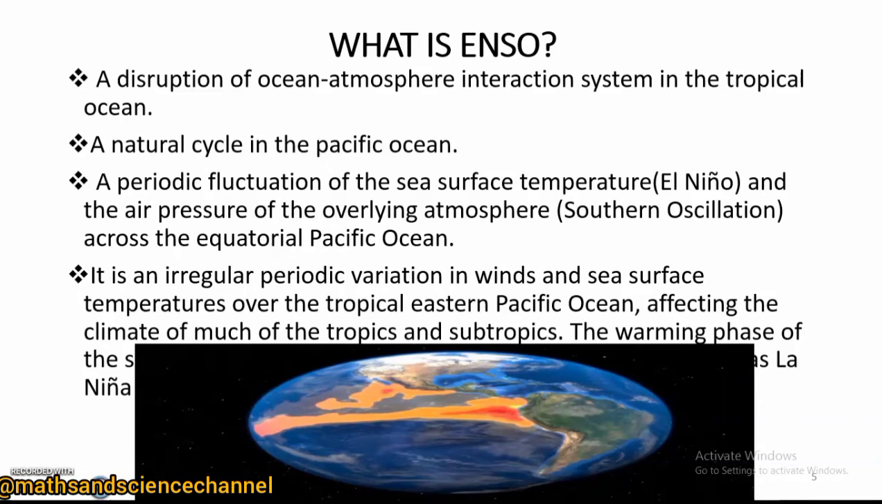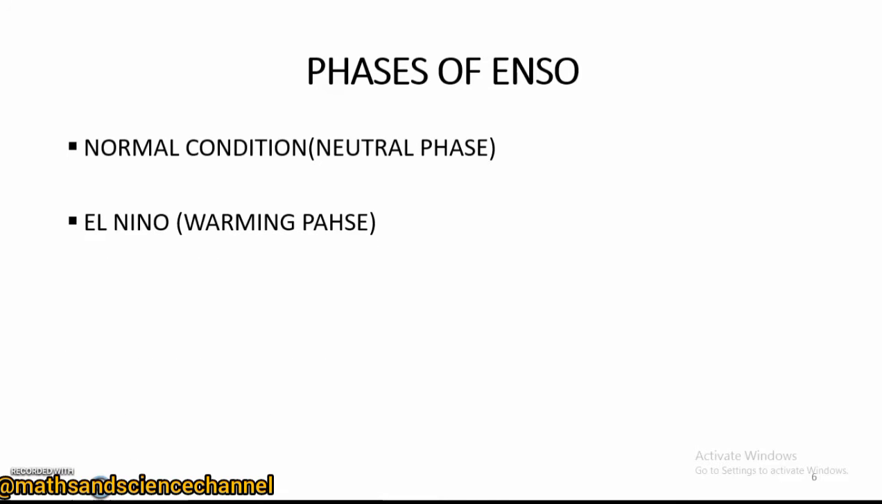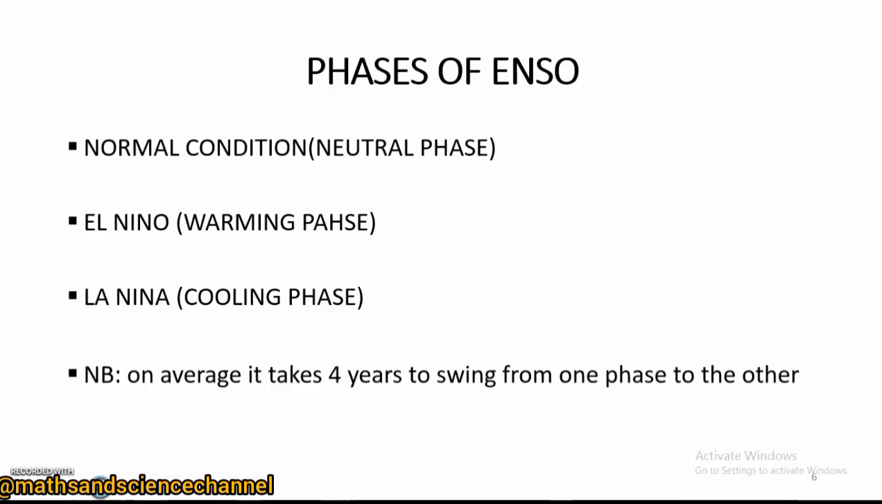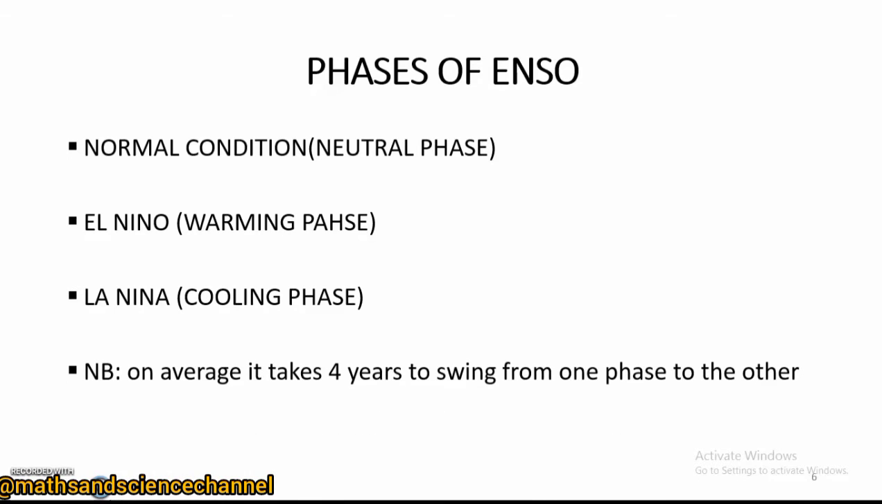Now let's talk about each of the phases of ENSO, right? We have what we call the normal condition, which is a neutral phase. We have the El Nino condition, which is a warming phase. We also have the La Nina phase, which is a cooling phase. Now one thing you should take note of is that on average it takes about 4 years to swing from one phase to another. So let's take for instance the normal condition. It will take about 4 years to swing to another phase. So that's basically the general idea.